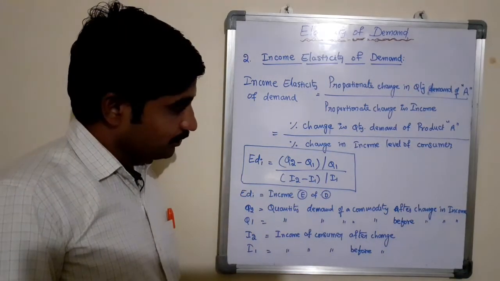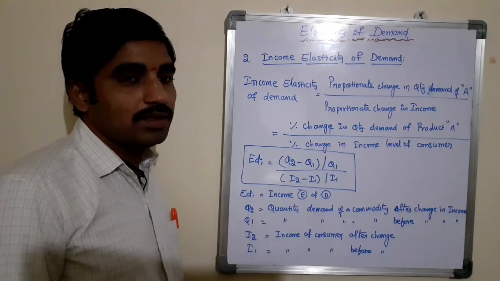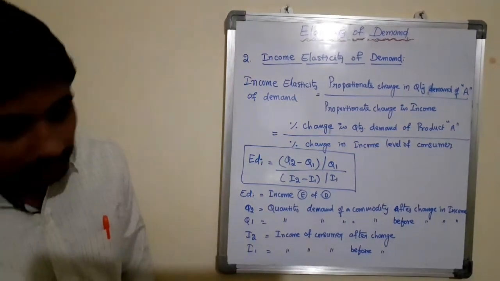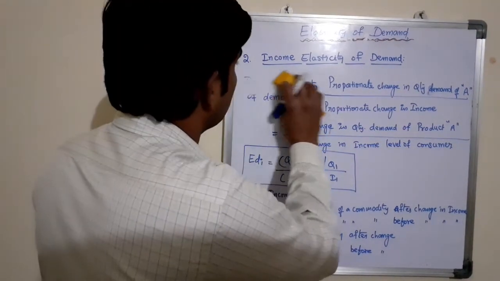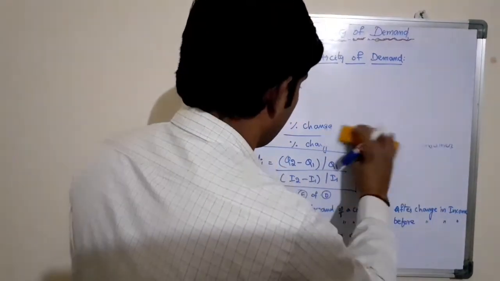Now let us see how income elasticity of demand can be measured with a simple illustration. Let us take one simple illustration to calculate income elasticity of demand.